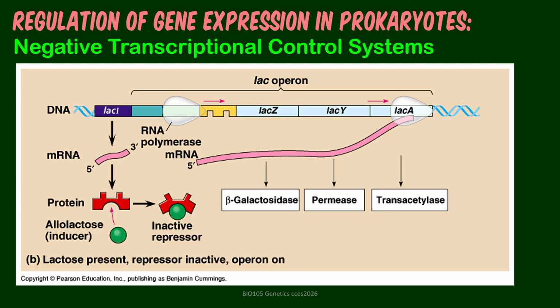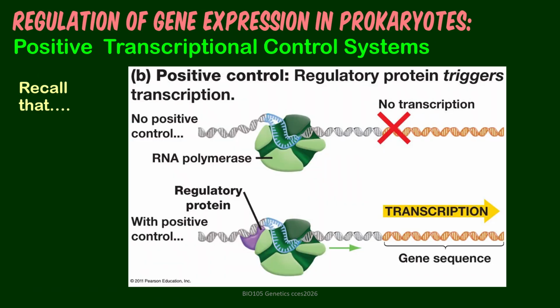Transacetylase is more on detox processes, something to do with lactose metabolism buildup that can become toxic to the cell. So it will detoxify the cell.